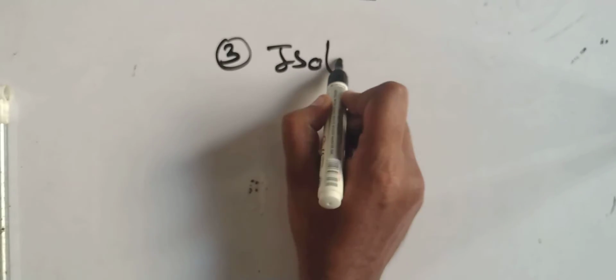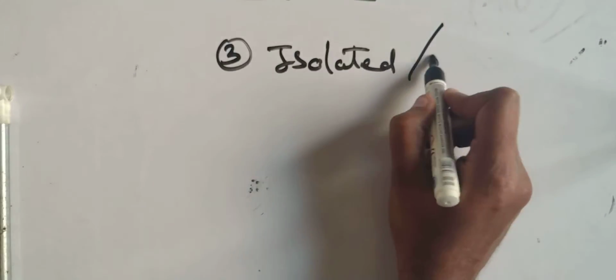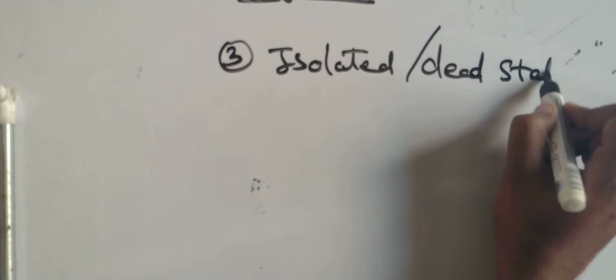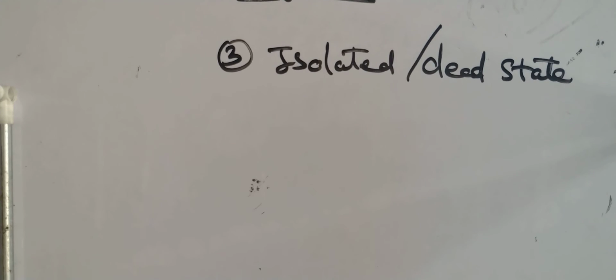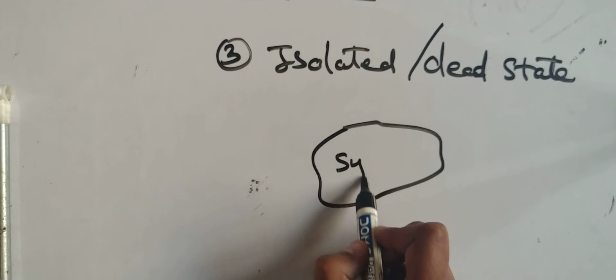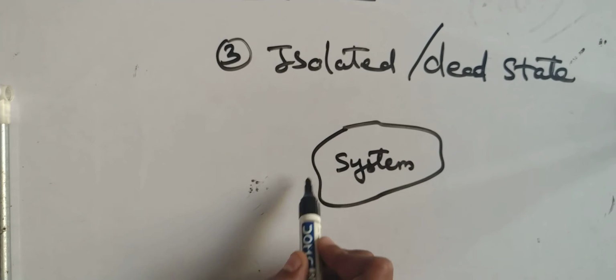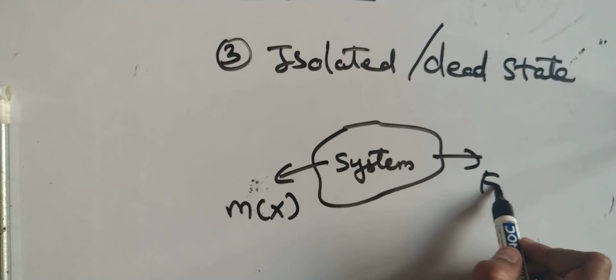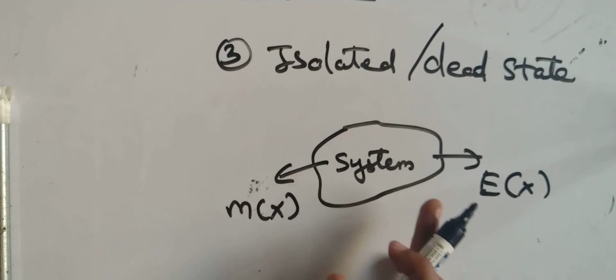The third case is also very important. The third case is known as an isolated system or dead state system. So what do you mean by an isolated or dead state system? For example, if this is a system, not only mass but energy also cannot cross its boundaries.